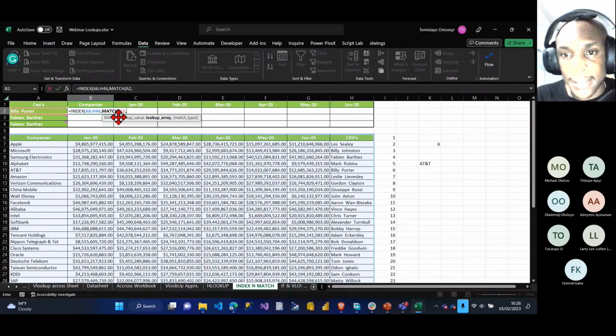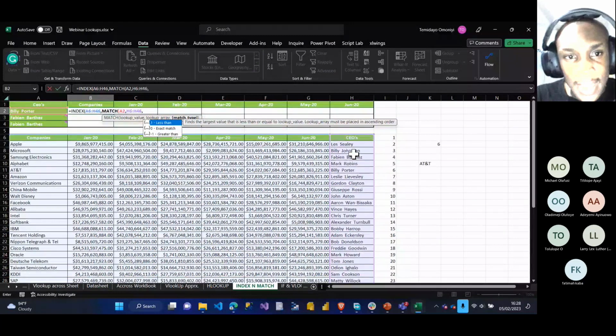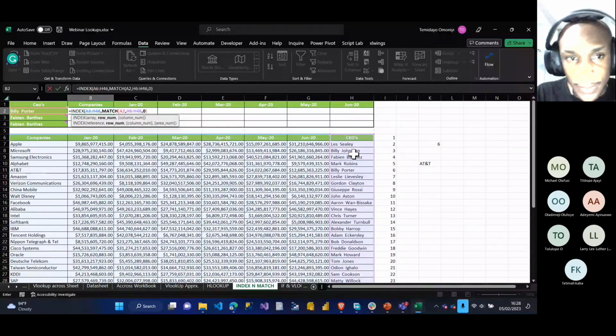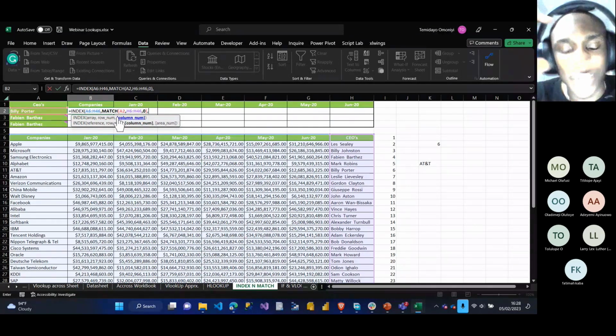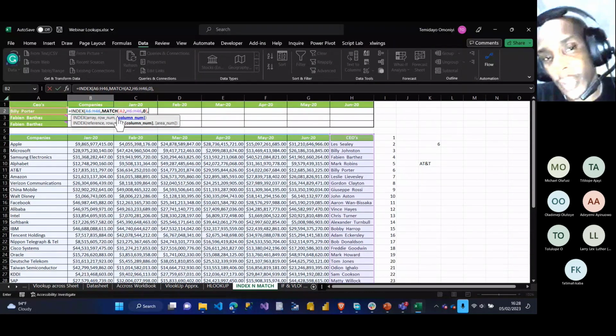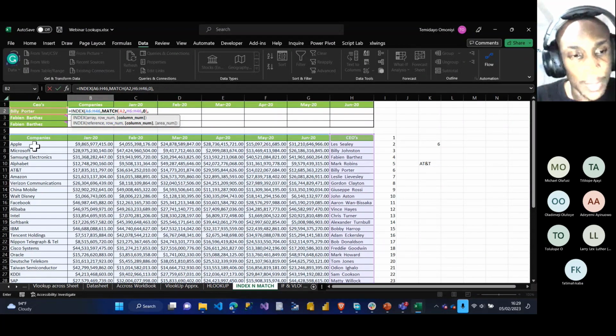That's this entire CEO here. Control Shift down, comma. I want an exact match. I put 0. I close my brackets, comma. So you can see the next one is my column number. Whenever I see a square bracket in the formula, know that it is optional. So if you're doing any formula in Excel and you see the square bracket, get it in your mind that it's actually optional. But for this, I want to get the column number, which is the company column. I know the company column is Column 1. Close my brackets, enter, right?